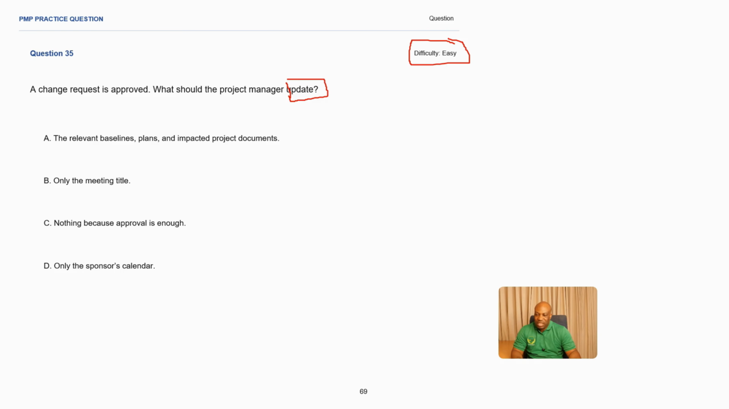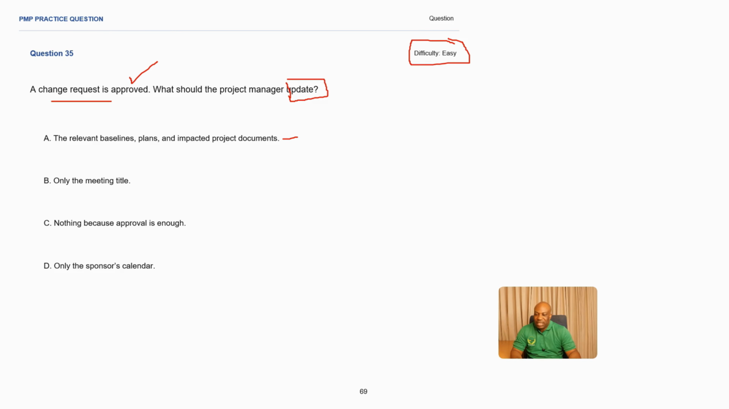So what is our problem statement? The change request has been approved. So there's a change request that has been approved. What should the project manager do or update? All right, so the first one is the relevant baselines, plans, and impacted project documents. Makes sense, because a change is to something that has been baselined before.